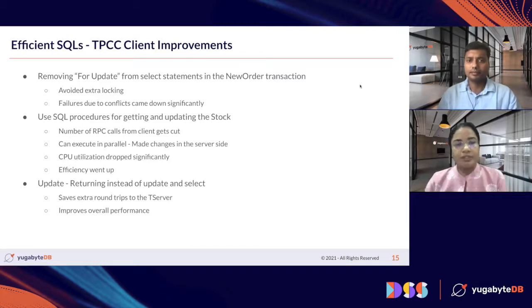One of the changes is using select instead of select for update. This change is done in the new order transaction, where we perform an update to the stock table. We were doing a select for update, which is unnecessarily holding the locks, because of the kind of isolation level that we are using.